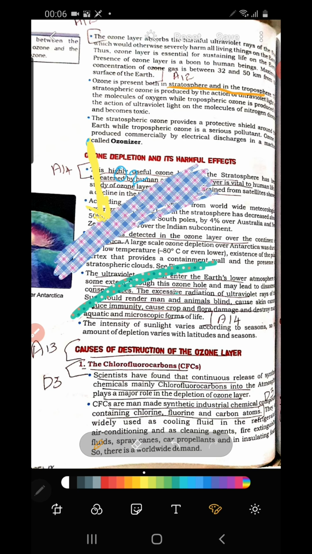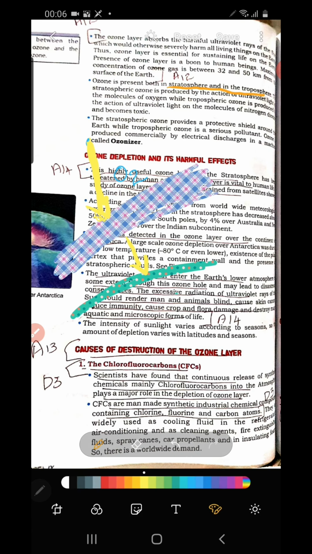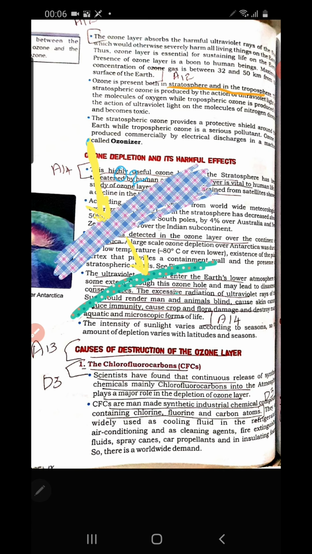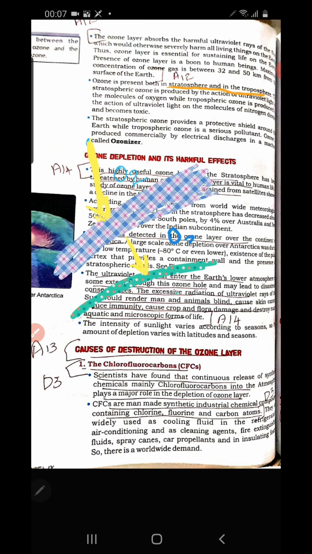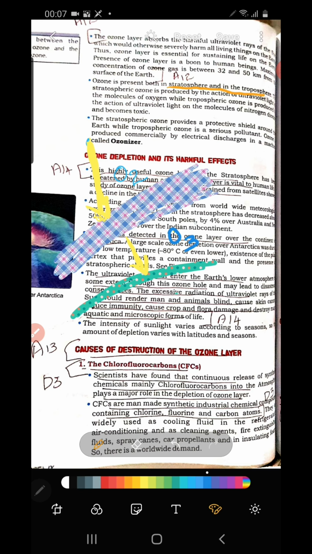When the ultraviolet rays reach the troposphere, they act with nitrogen oxide which is present in the troposphere, and there ozone forms. Ozone means O3. But this is very harmful. This ozone which is formed in the